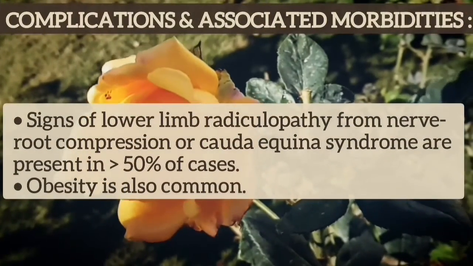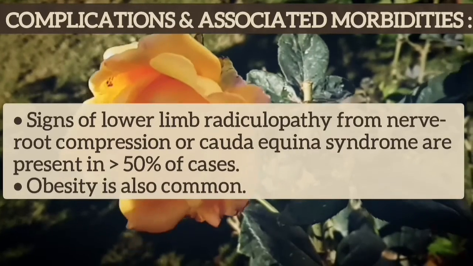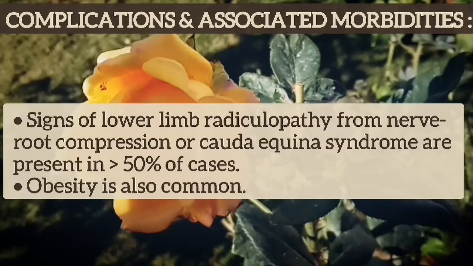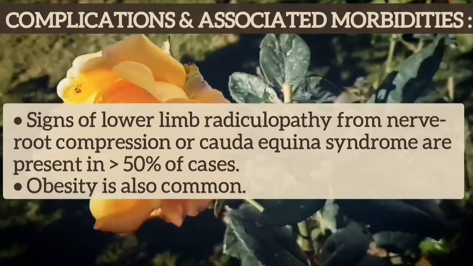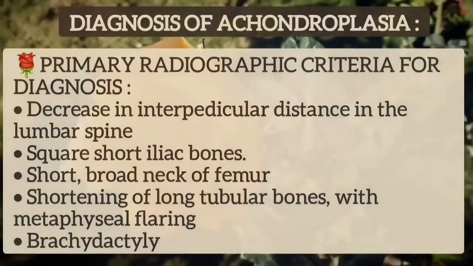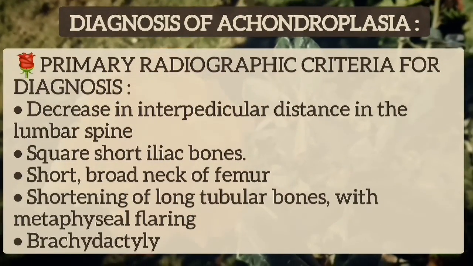In achondroplasia, signs of lower limb radiculopathy from nerve root compression or cauda equina syndrome are present in more than 50% of the patients. Obesity is also common. Now I will discuss the diagnosis of achondroplasia.